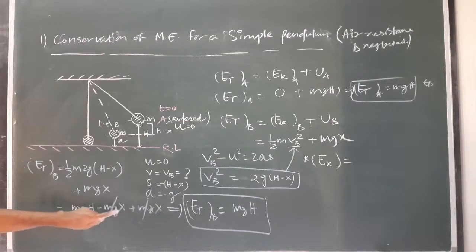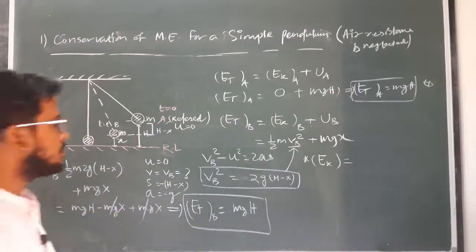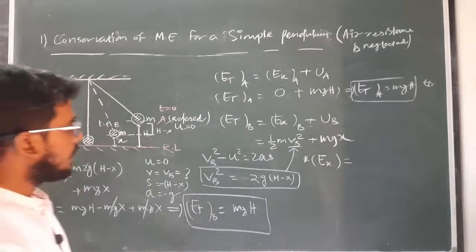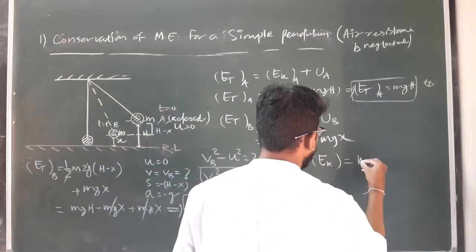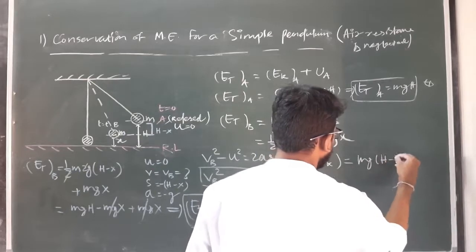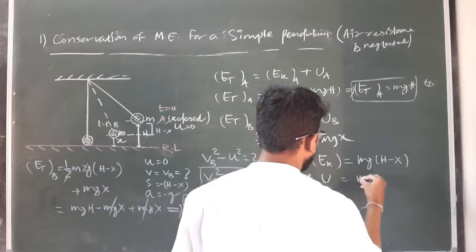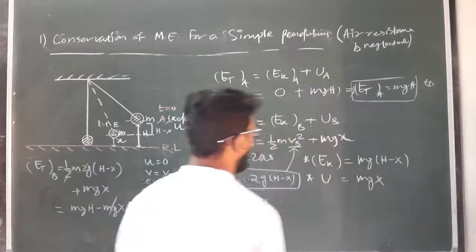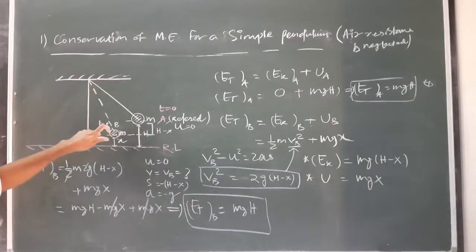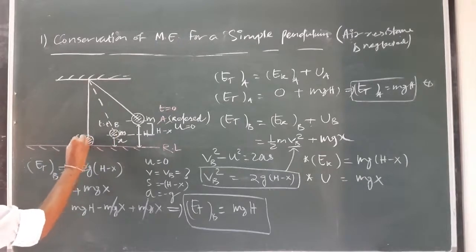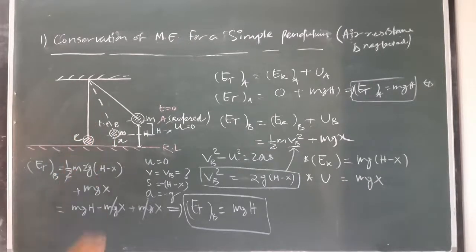mgh minus mgx, or mg into (h minus x), because here the 2 will get cancelled. So E kinetic at any location will be mg into (h minus x), and U potential at any location will be mgx, where x is the height of the location from the reference level at any instant. Clear? So if I am considering the final location C, where the pendulum just touches the reference level, the value of x will become 0.